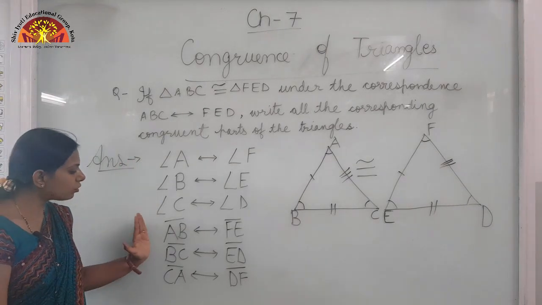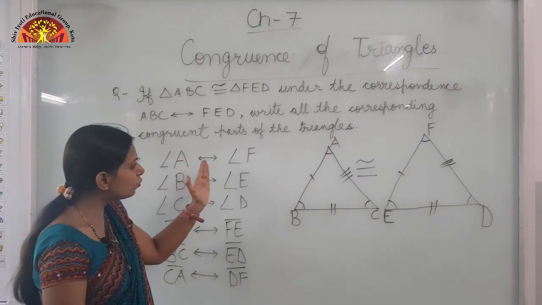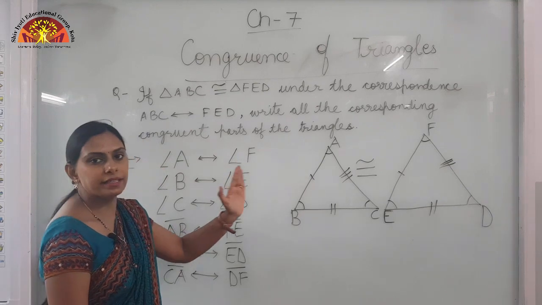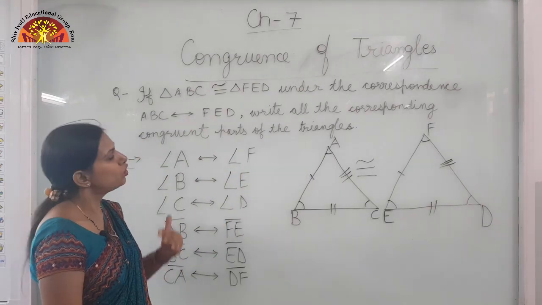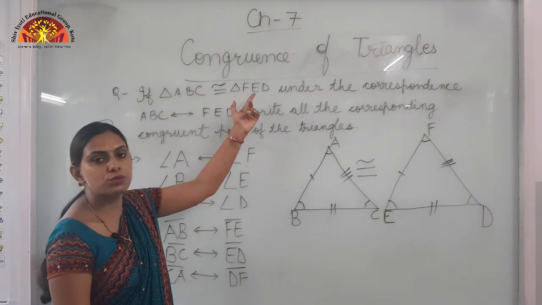So we can see, children, that all the 6 corresponding parts, that is all the corresponding angles and all the corresponding sides of one triangle, are exactly equal to the corresponding sides and angles of another triangle. So both the triangles, triangle ABC is congruent to triangle FED.